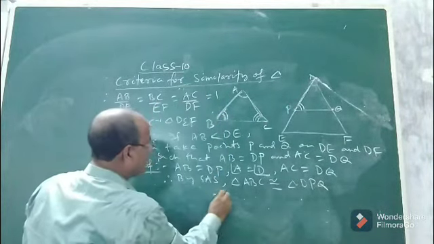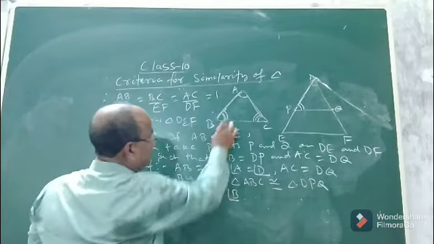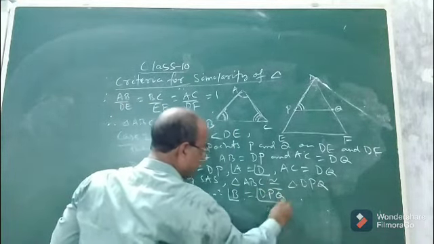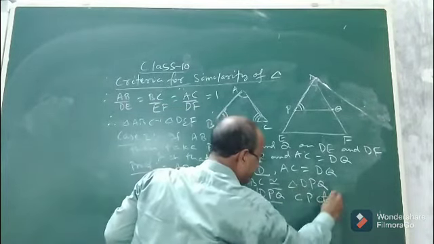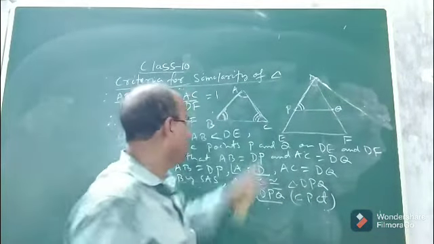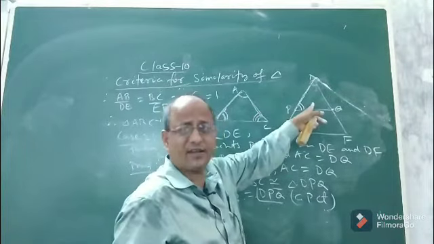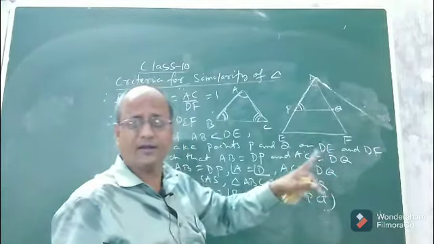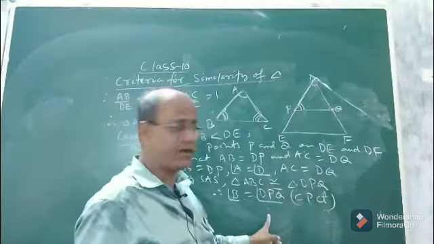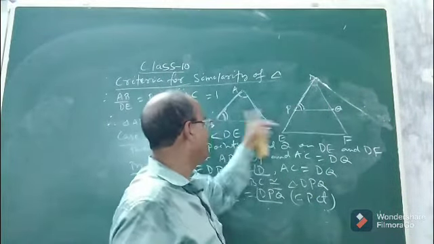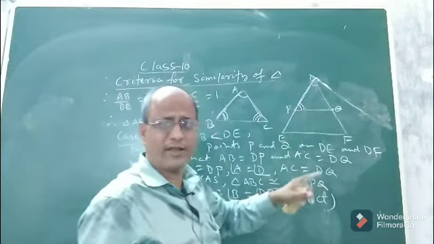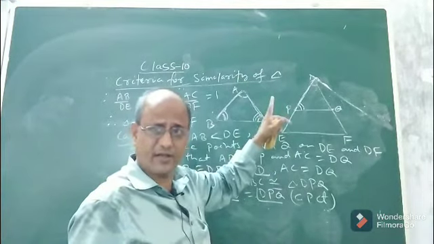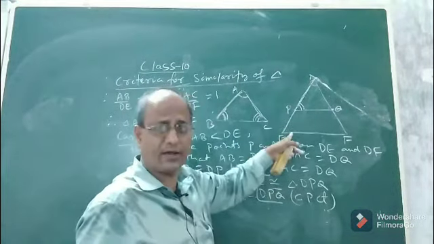Therefore, what will I write? Therefore angle B equal to angle DPQ. See, CPCT. By CPCT, since these two triangles are congruent and angle B and angle P form a pair of corresponding angles, they must be equal. Okay. Now we got angle B equal to angle P, but children, what are we given? We are given angle B equal to which angle? Angle E, it is given in the question. In the given condition we are given angle B equal to angle E.